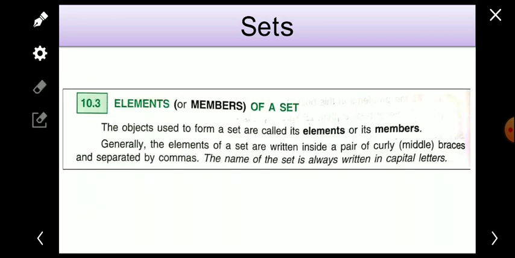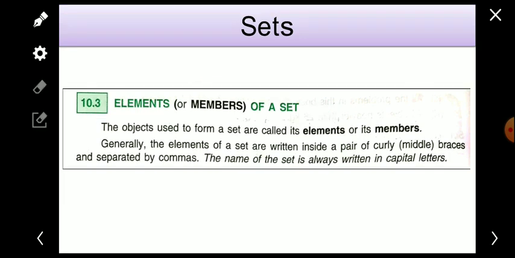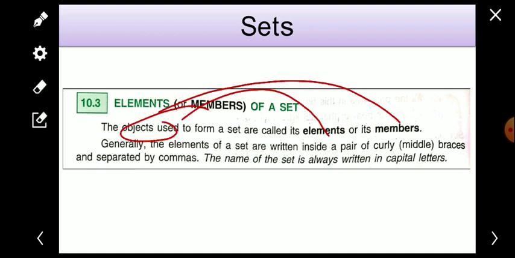Now, elements or members of a set. What are elements or members of a set? The objects used to form a set are called its members or its elements. Whatever objects are used to form a set, those objects are called elements or members.